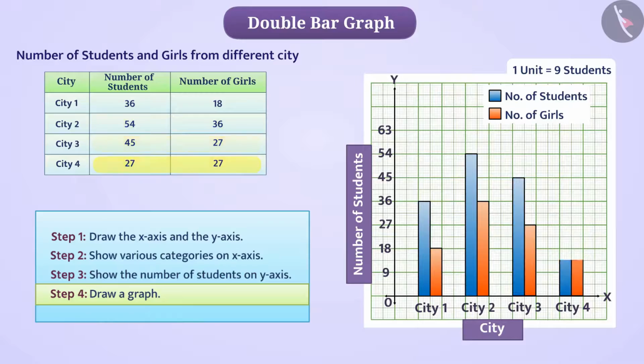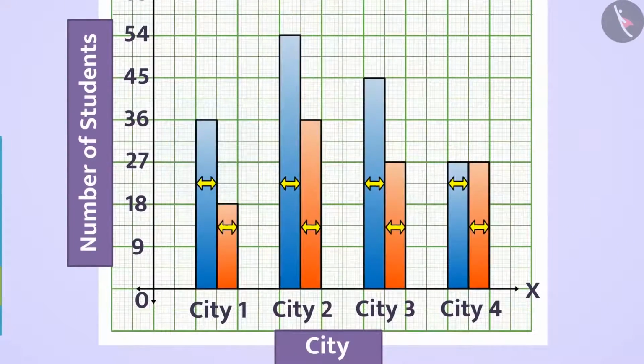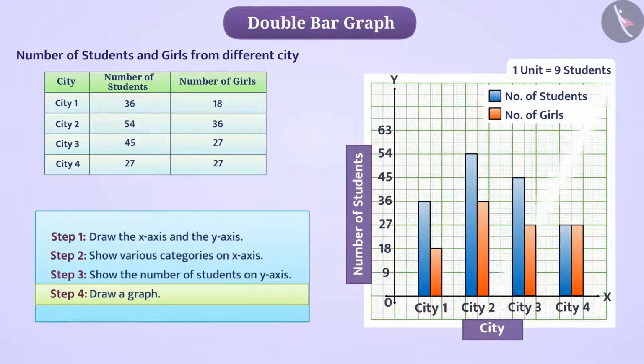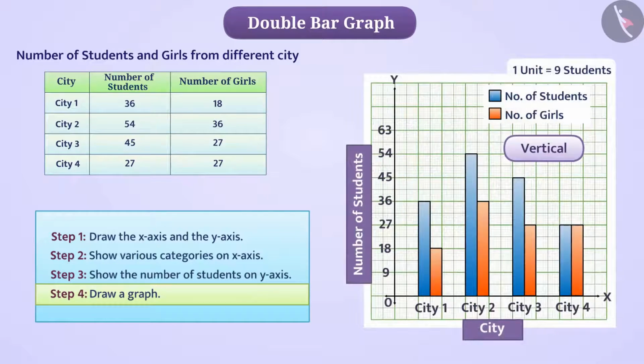Similarly, we will show the number of students coming from all the cities and the number of girls in pictorial form. Remember that we will keep the same width of each bar and keep the same distance between the pair of bars made for different cities. This will give us a double bar graph. Now, you can draw a double bar graph either horizontally or vertically. You can get various information from this double bar graph.